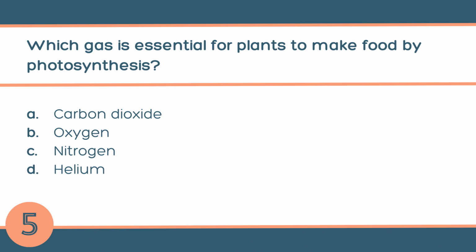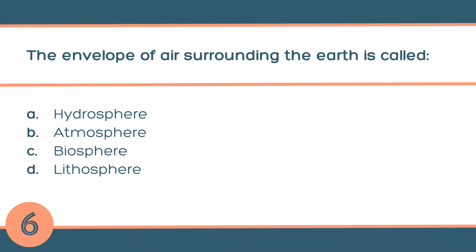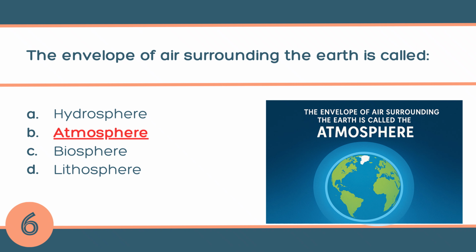Question number 6. The envelope of air surrounding the earth is called A. Hydrosphere, B. Atmosphere, C. Biosphere, or D. Lithosphere? The answer is B. Atmosphere. It is a blanket of gases, mainly nitrogen and oxygen, that surrounds our planet and makes life possible.